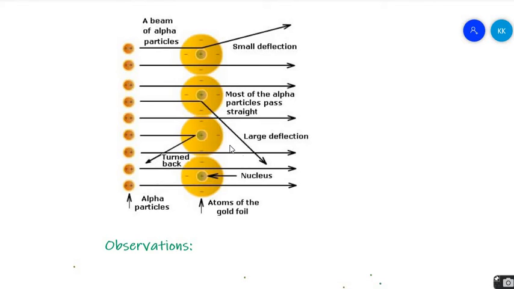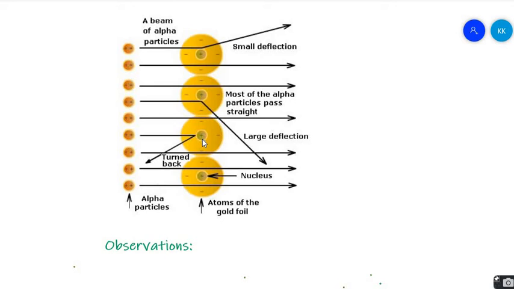And few were turned from their path. That means there is something that can turn the alpha particles from their path, but it is not spread all over the atom. It is available in the atom in specific areas only, because only in specific areas the alpha particles get deviated, and very few were turned back.